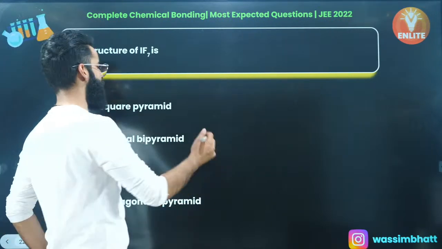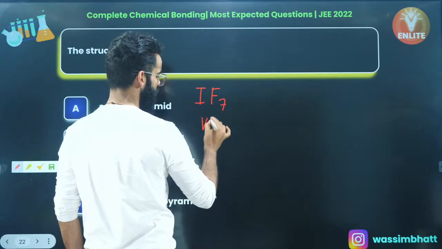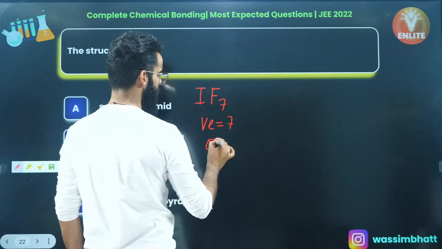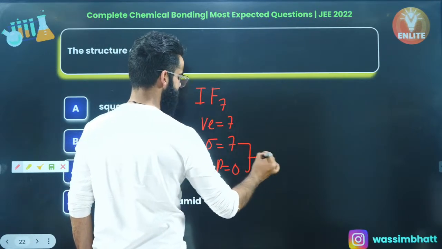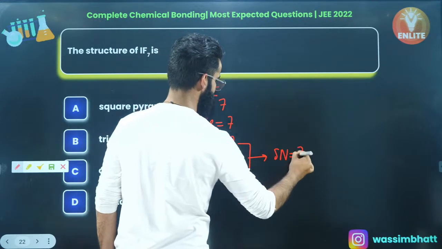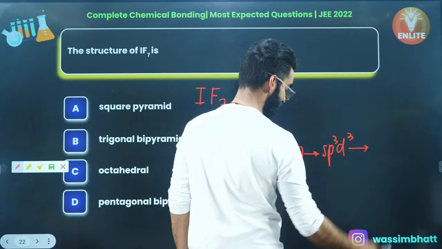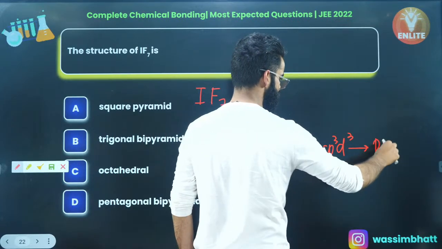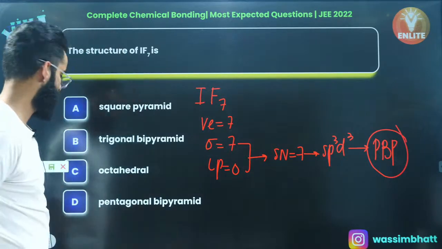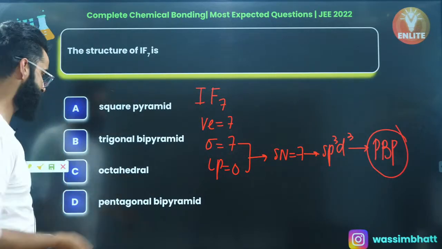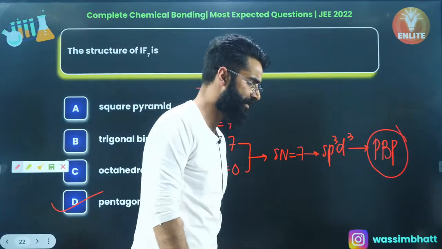IF7, my dear people, a very common molecule. Valence electrons of iodine, 7. How many sigma bonds? 7 sigma bonds. How many lone pairs on iodine? 0. Steric number, 7 plus 0 comes out to be 7. Hybridization, sp3d3. And for sp3d3 hybridization, you must be knowing the structure is going to be pentagonal bipyramidal, my dear people, right? So it's option D, which is the correct answer of this particular question as well.